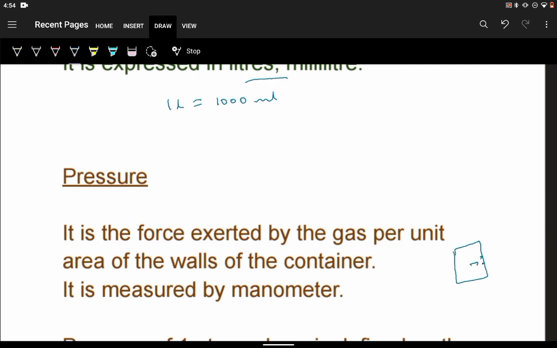On that, whatever pressure is being applied, that is whatever force is being applied per unit area of the container wall, will constitute the pressure of the gas. In order to measure the pressure, we can use an instrument called manometer. There are two types of manometers, open-end manometer and closed-end manometer.